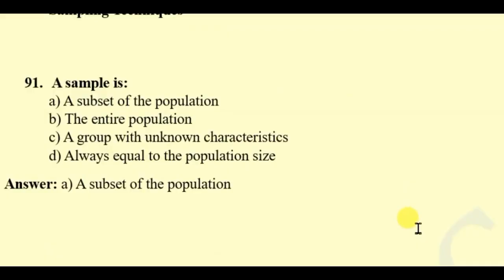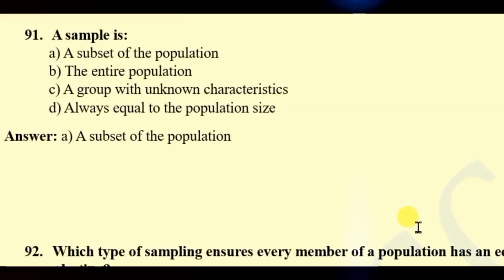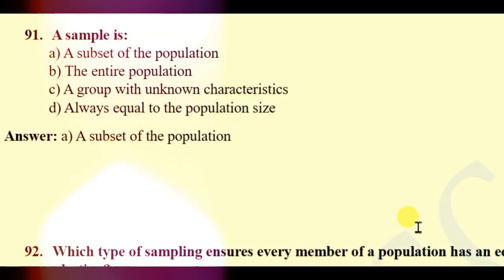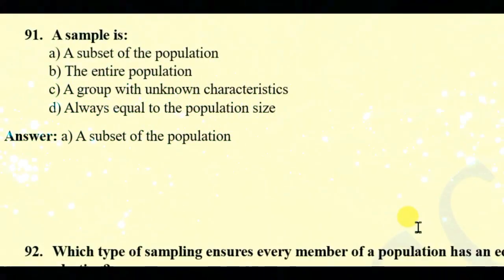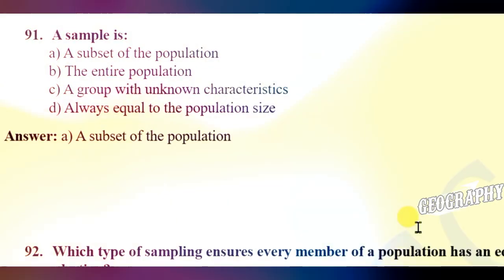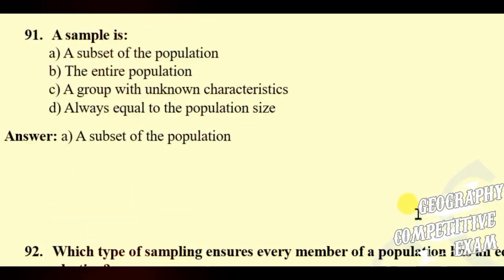Sampling techniques category, question 91. A sample is: a subset of the population, the entire population, a group with unknown characteristics, always equal to the population size. Here the right answer will be a subset of the population.